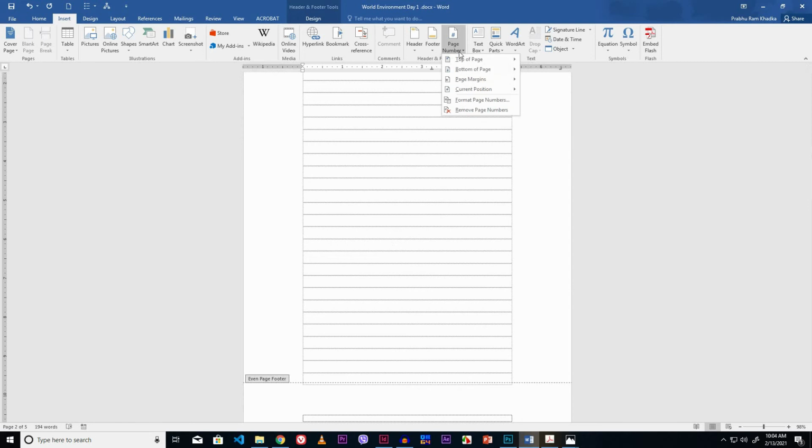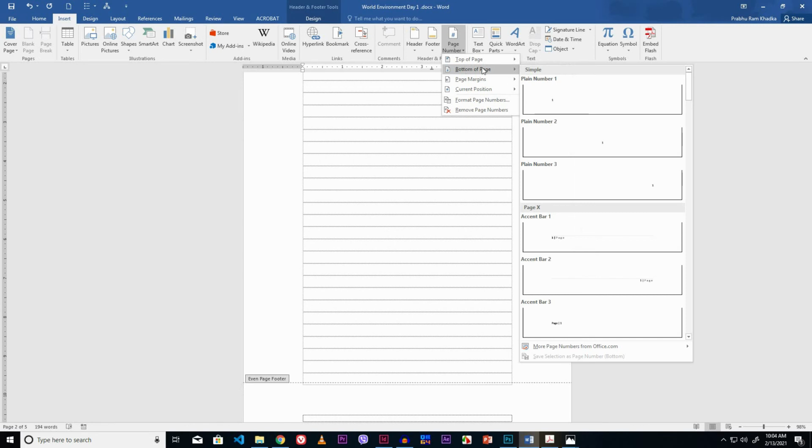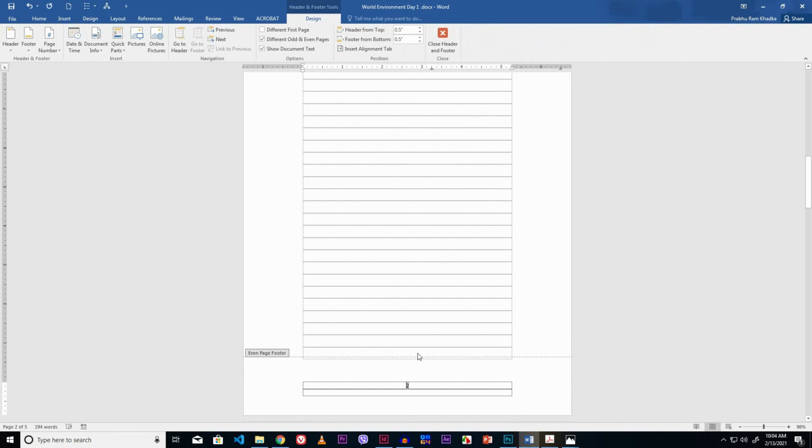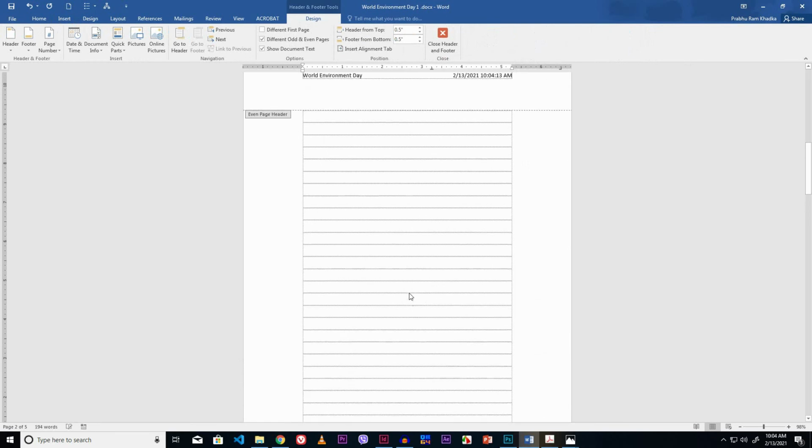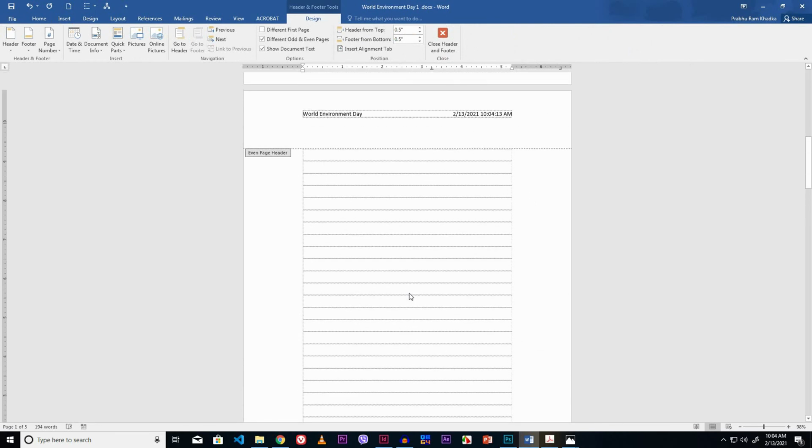I like to place the page number in the bottom of the page and select the position from here. I like to select this one. In page number 2 also, page number and header, date and times are inserted. Now close the header and footer.